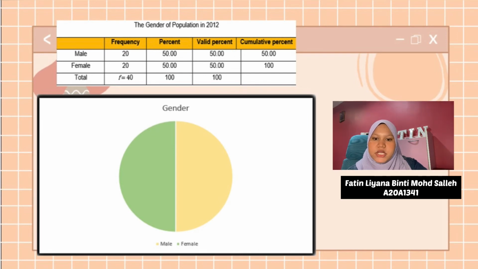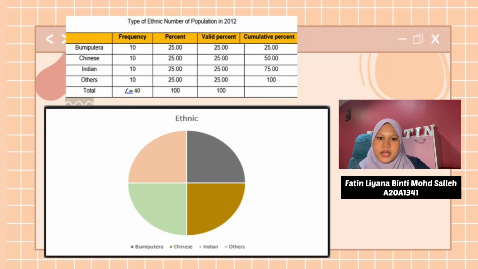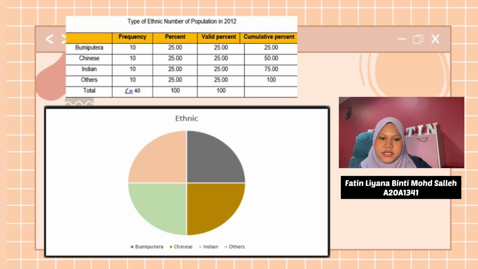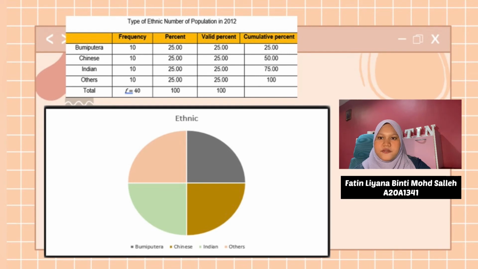The gender of population in 2012, male and female are equal. Frequency for male is 20 and frequency for female is 20. The percent is 50-50. Next, for the ethnic number of population in 2012, the 4 types of ethnic are the same, which is Bumiputra frequency is 10, Chinese frequency is 10, Indian frequency is 10, and for others ethnic is 10. The percent for each is 25%.